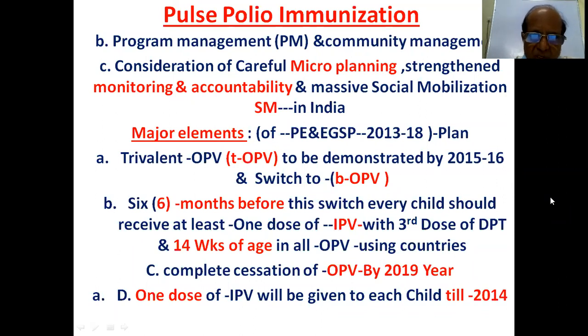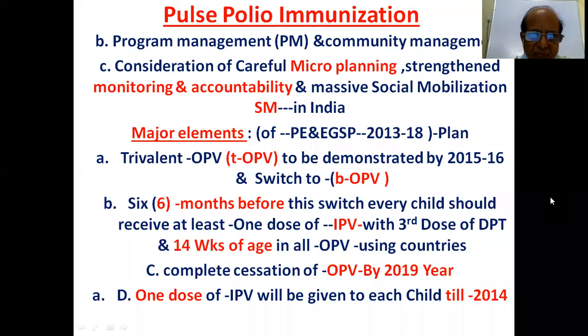Six months before this switch, every child should receive at least 1 dose of inactivated polio virus vaccine. So before switching oral polio vaccine from trivalent to bivalent, 6 months ahead, 1 dose of IPV should be given along with the 3rd dose of DPT at 14 weeks of age in all OPV-using countries.